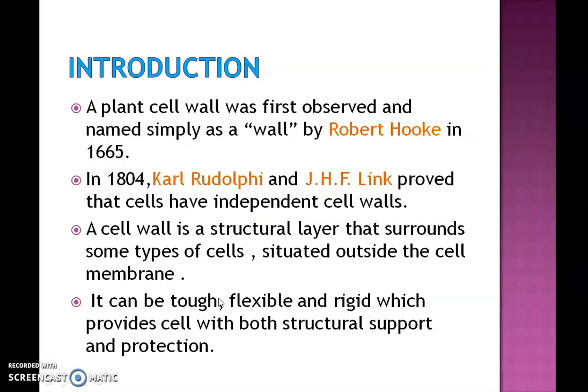In the previous session on the introduction of cell biology, we mentioned the discovery of cells by Robert Hooke. So here also we are mentioning him again, that is, he was the one who first observed and named cell walls. I hope you remember the experiments which were discussed previously. And in 1804, Karl Rudolphi and Link proved that cells have independent cell walls.